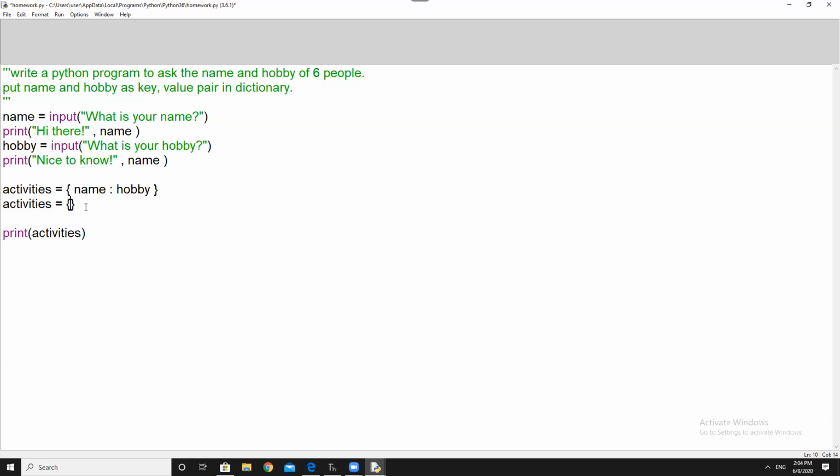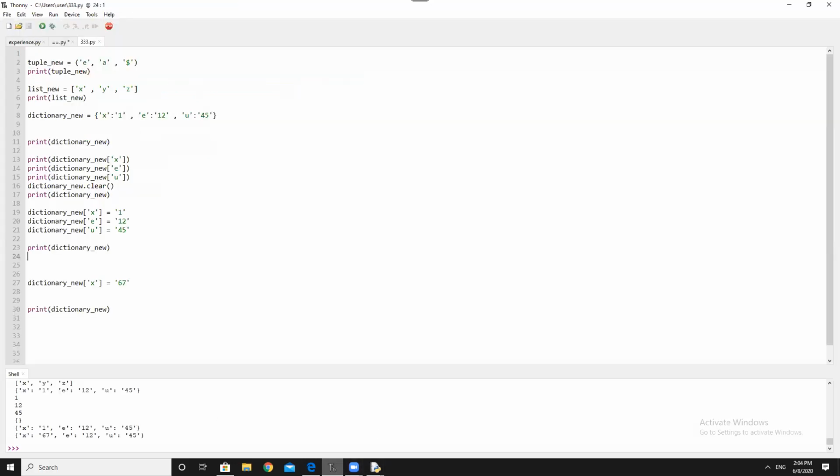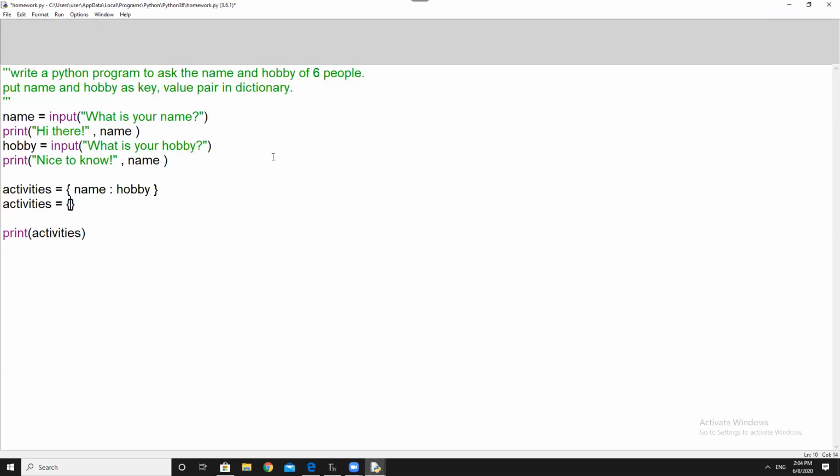How do I do that? You're already done. You have created the empty dictionary. Now come to the next line. Again write activities, then the square bracket, no equal to. After activities, the square bracket. Inside that you put a name.